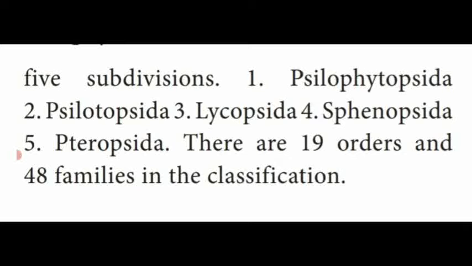So these subdivisions are divided into 19 orders and 48 families. This is an important one-mark question. The pteridophytic subdivisions are divided into dash orders and dash families. 19 orders and 48 families. The classification of pteridophytes was proposed by dash, known as Reimer.